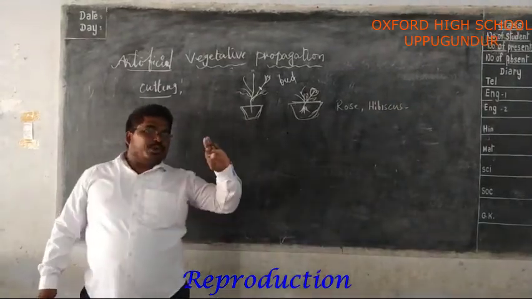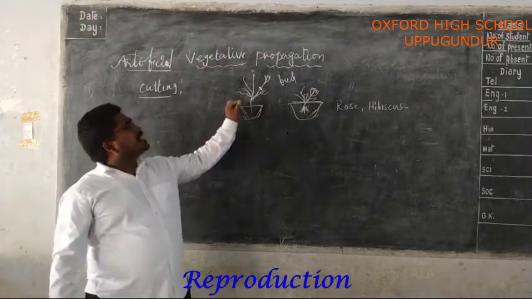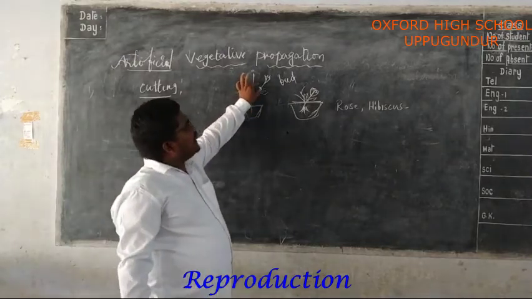Some plants can grow individually when a piece of the parent plant having a bud is cut off.